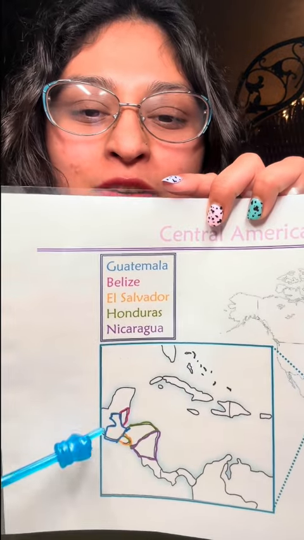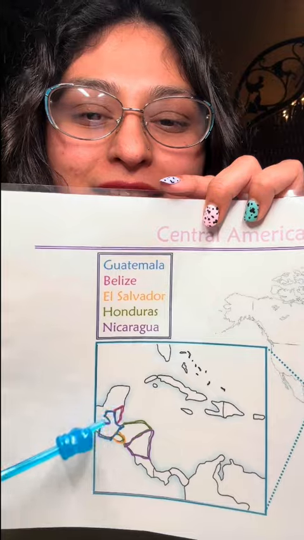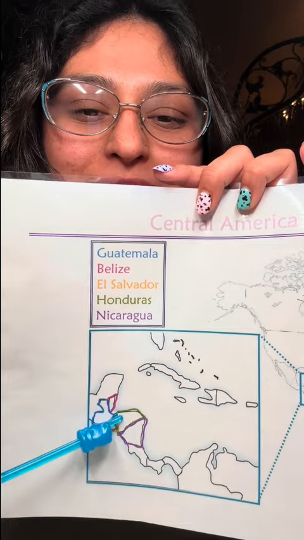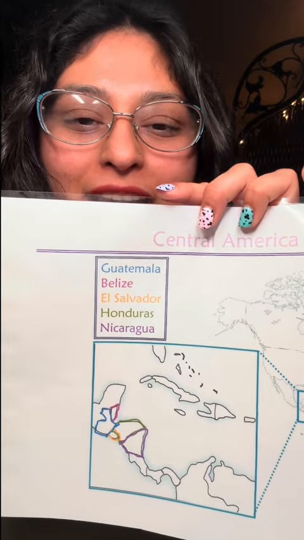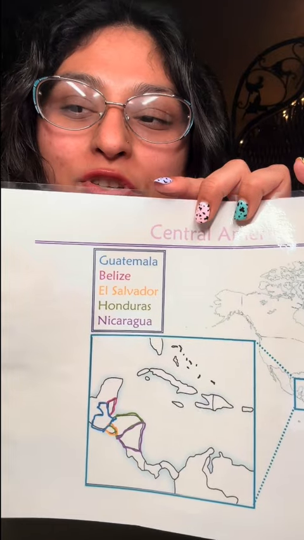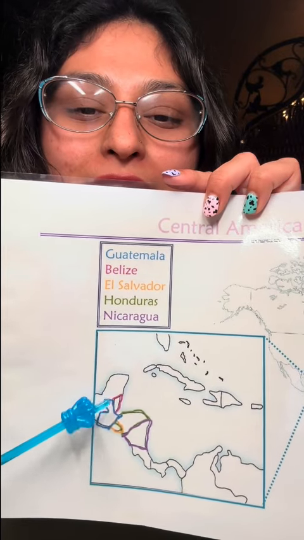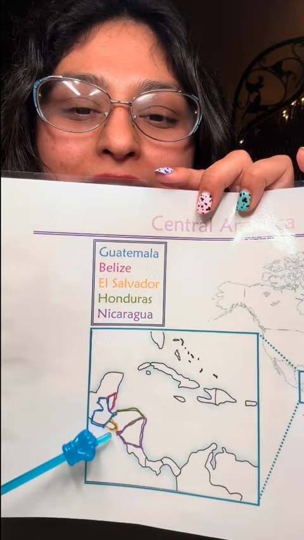Next, moving on to geography, learning Central America. We'll be singing this to La Macarena. We have Guatemala, Belize, El Salvador, Honduras, Nicaragua. Come with me to Central America, Guatemala and Belize, El Salvador and Honduras, and Nicaragua.